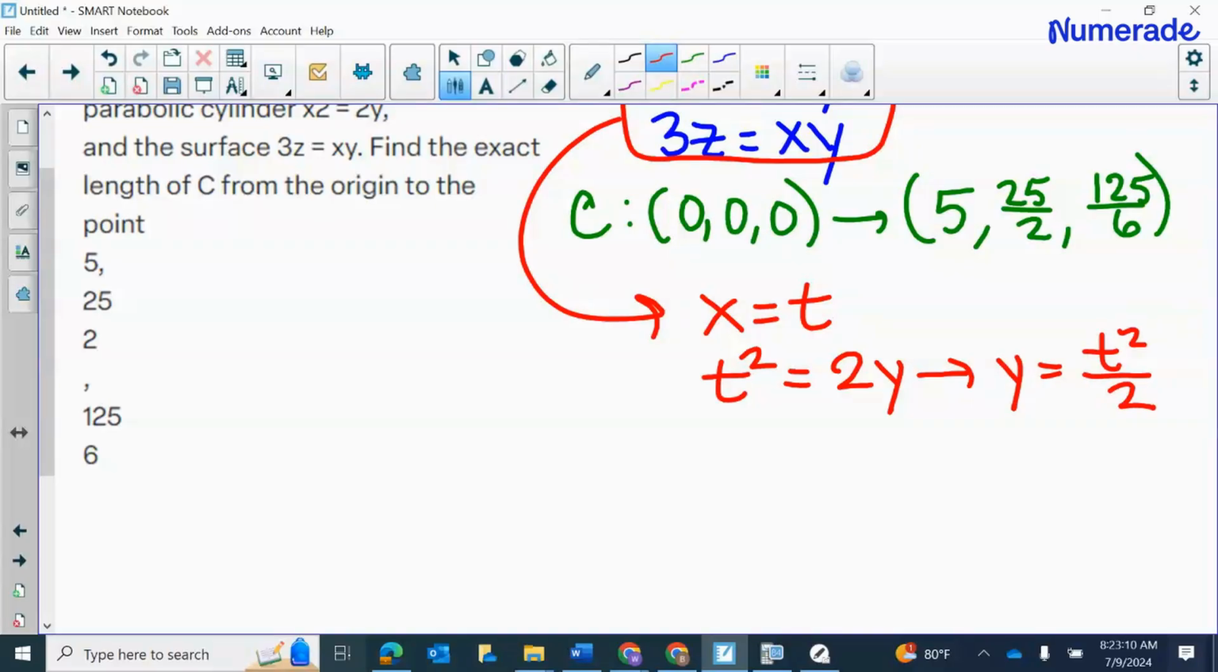Then I'm going to have to find z. Well, I know that 3z is equal to x times y. So